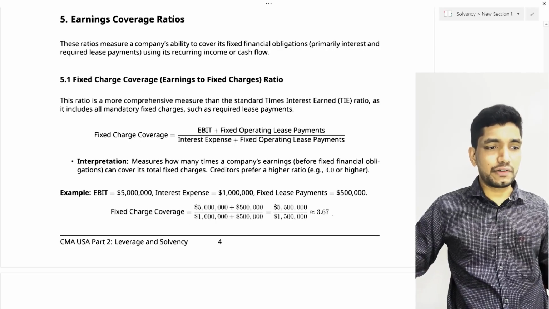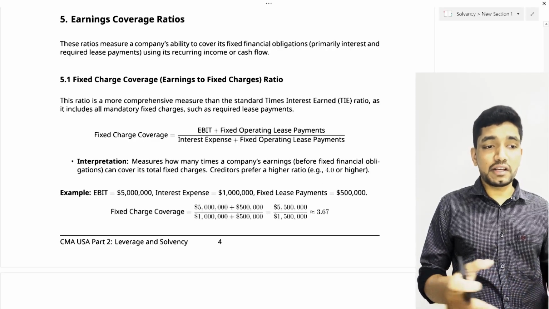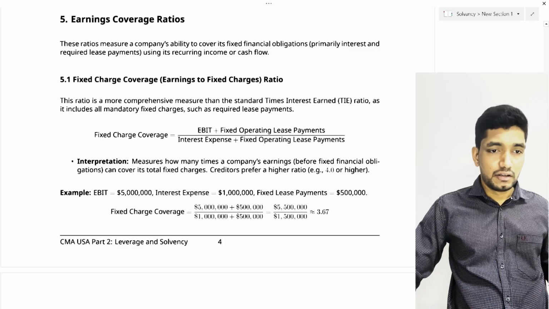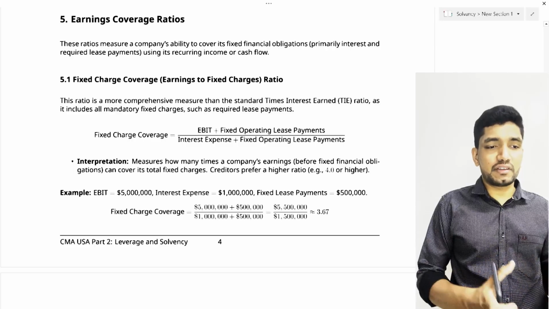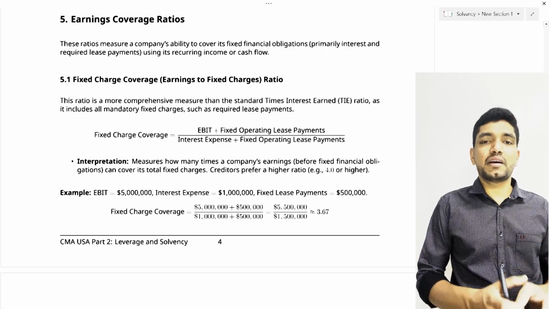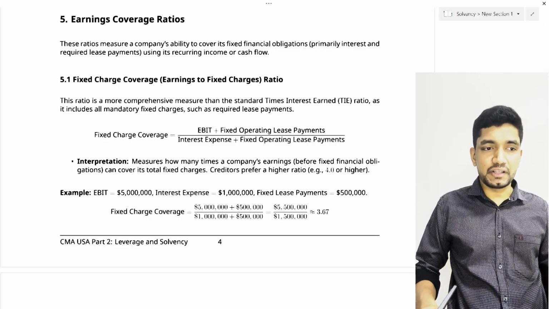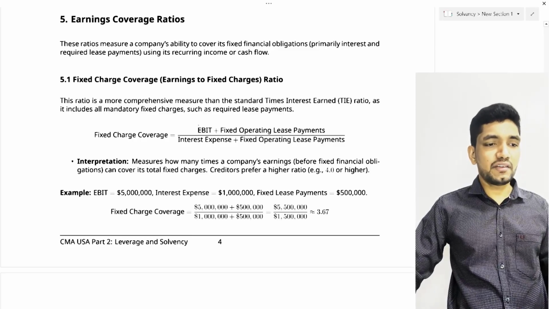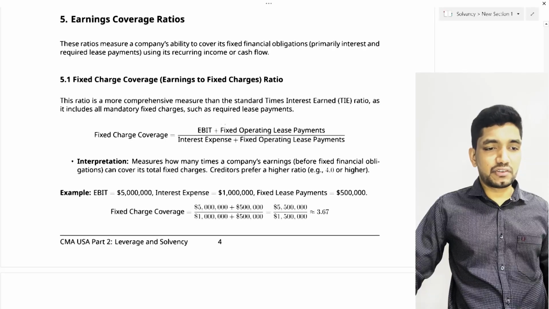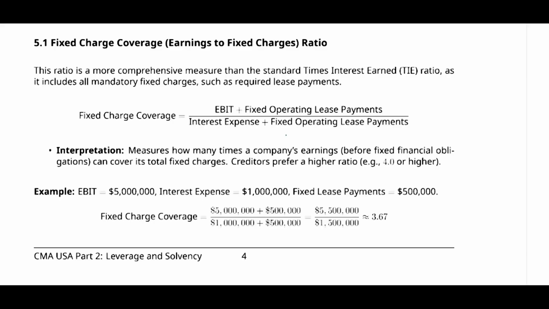The first ratio is the fixed charge coverage ratio. Fixed charge coverage ratio is a more comprehensive measure than other ratios, which measures all the fixed charges and compares them with our operating earnings to see how effectively the company can meet the fixed charges. So the formula is EBIT plus fixed operating lease payment divided by interest expenses plus fixed operating lease payment.